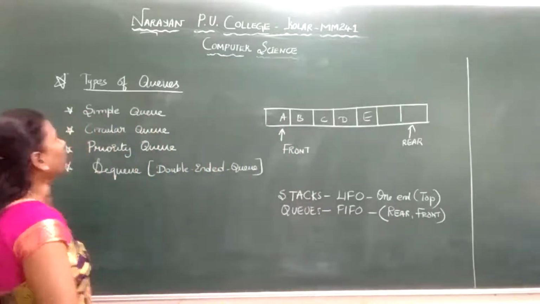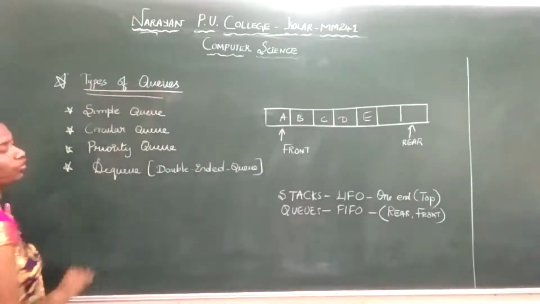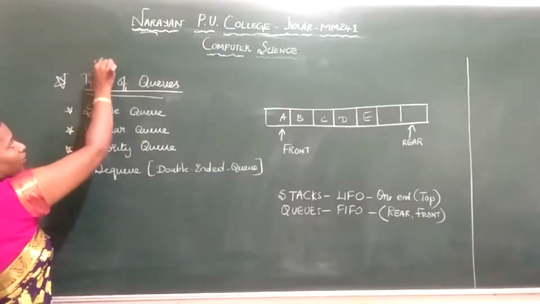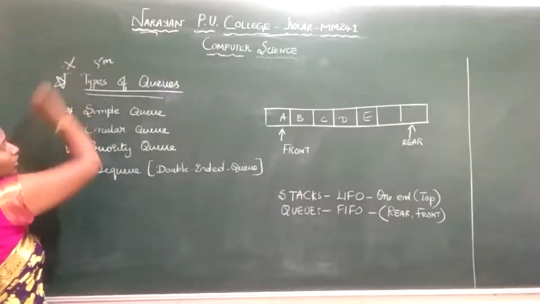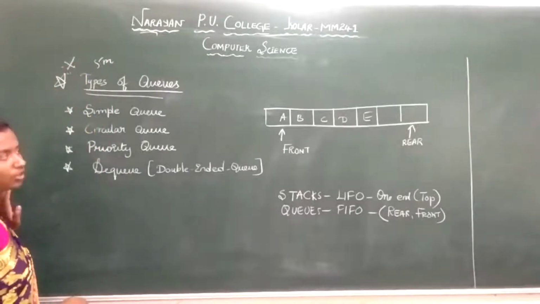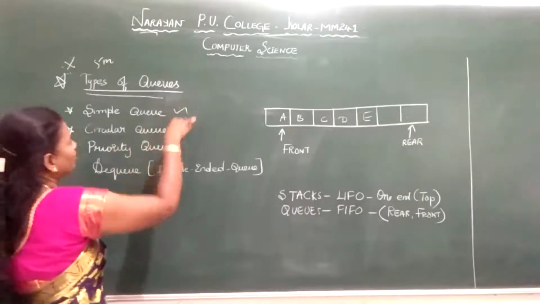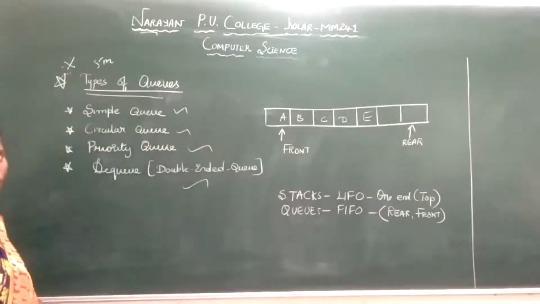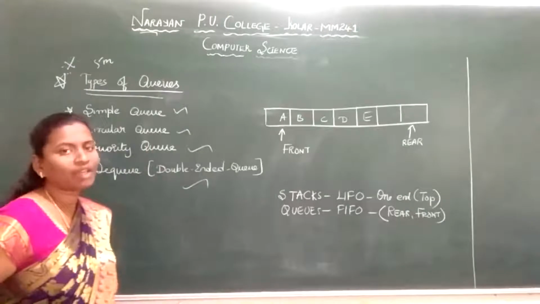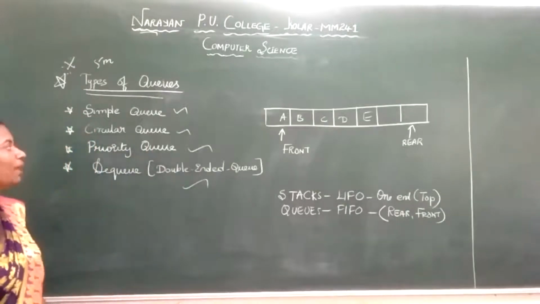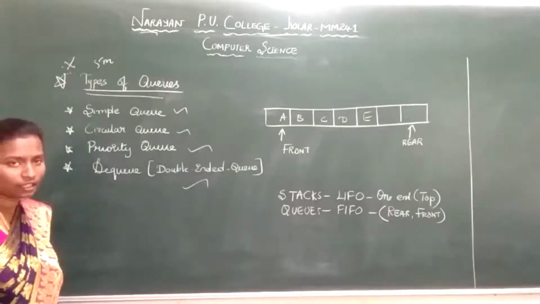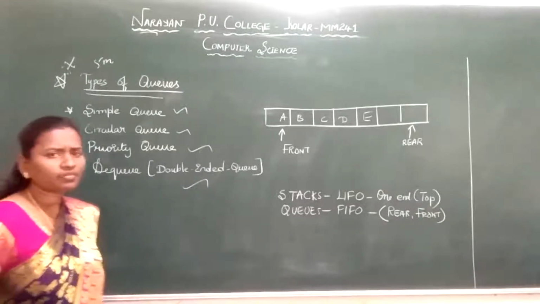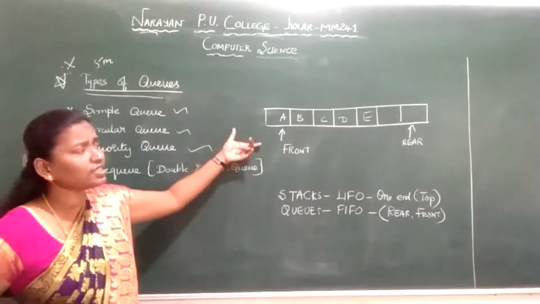Okay. Now we have to see the types of queues. We have four types of queues. This is again your final question, so please make a note of it. They will ask you the types of queues. What are the types? We have simple queue, circular queue, priority queue and double-ended queue. We also call it DQ. Next, we'll discuss them one by one.